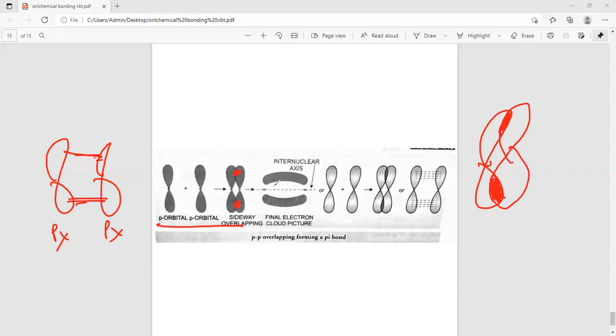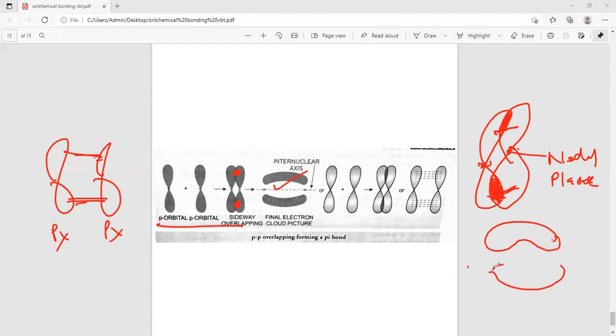After merging, they form this type of bond orbital, because this is the nodal plane where the probability of finding the electron is 0. Both the upper and lower sides overlap and form this type of orbital, which is called a pi bond.